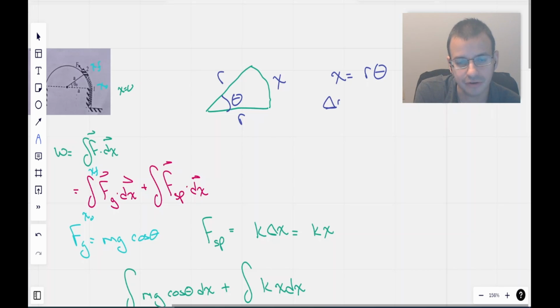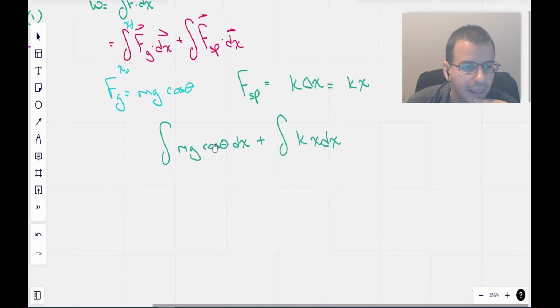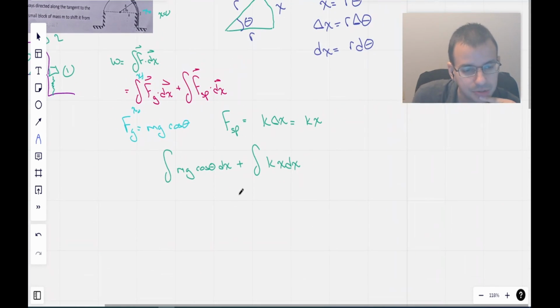And specifically, for a small bit of x, we're going to use a small bit of theta, and then go from delta, which is a small little bit of change, to an infinitesimally small change. We get dx equals r d theta. And if you've used polar coordinates before, this feels almost familiar. So substituting things in, this is going to be work total.